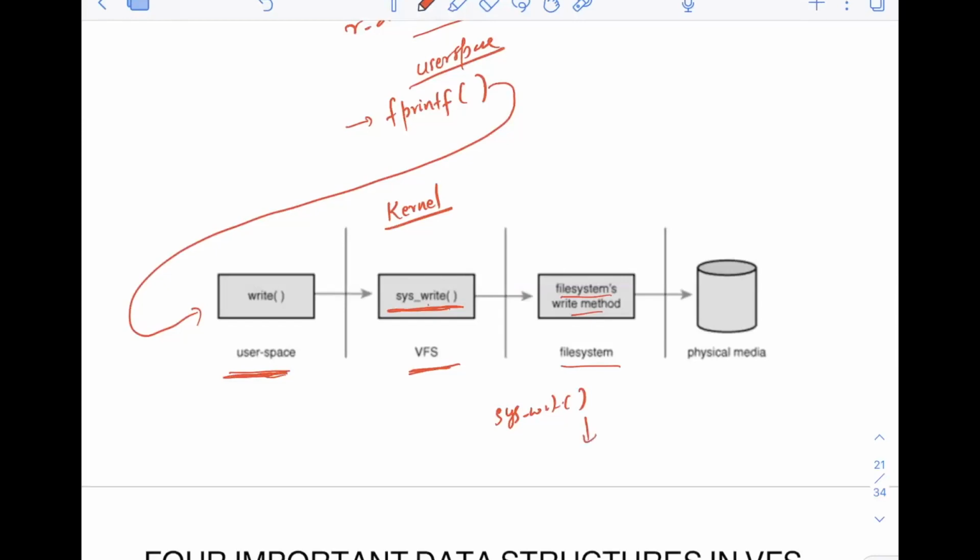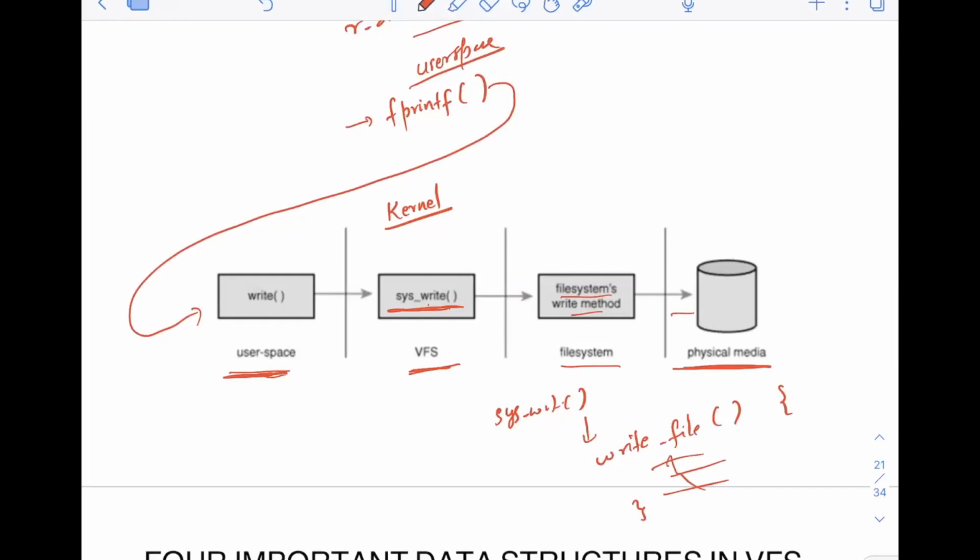Now, the file system can, of course, have its own method, let's say write_some_file, which is the method of the file system itself. Some code is here, and the file system will run this code. Whatever you are writing will finally be written to the physical media. That's how the reading and writing operations happen.